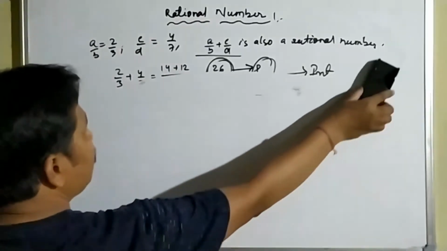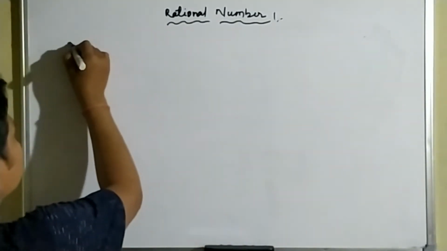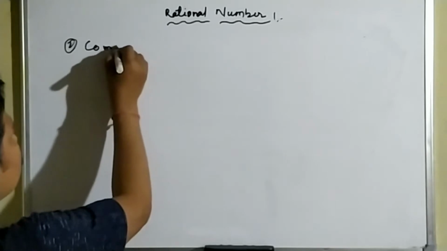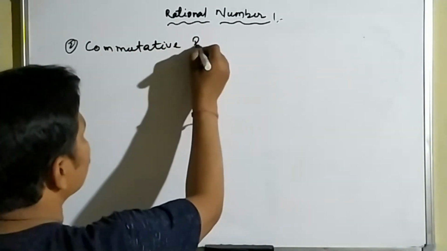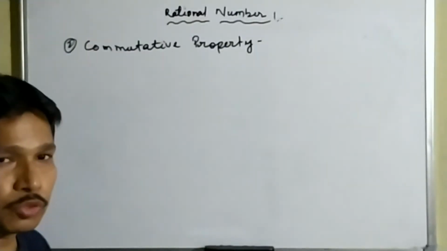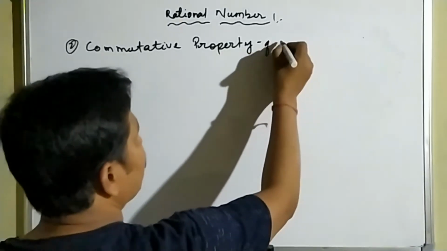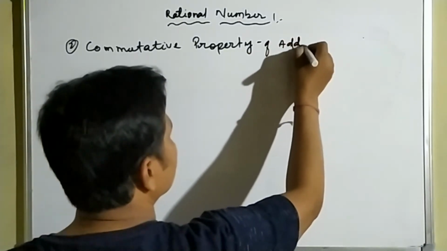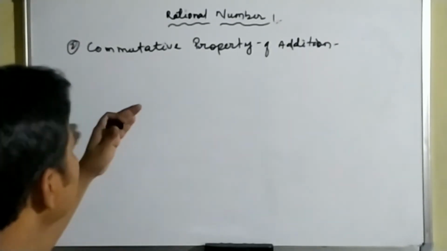So now the second property of rational numbers, which is the commutative property. What is the commutative property? First, commutative property of addition. First we will verify the commutative property of addition.